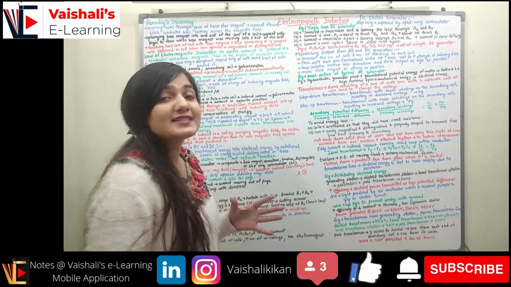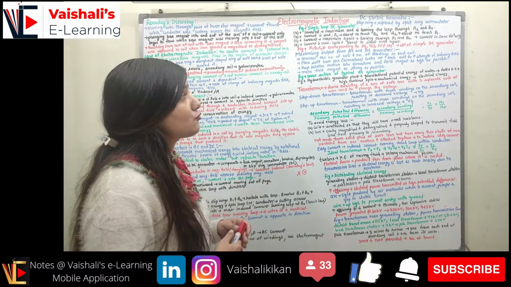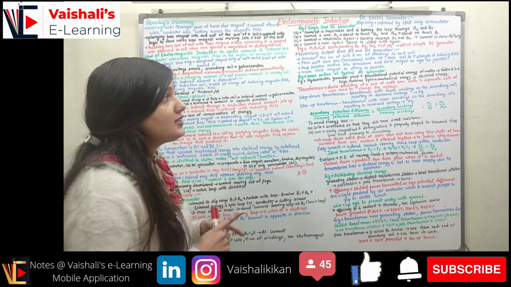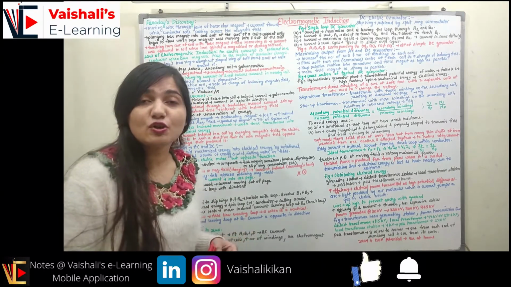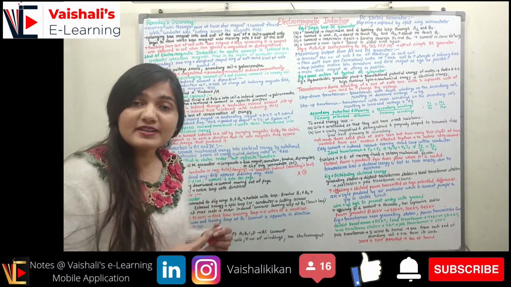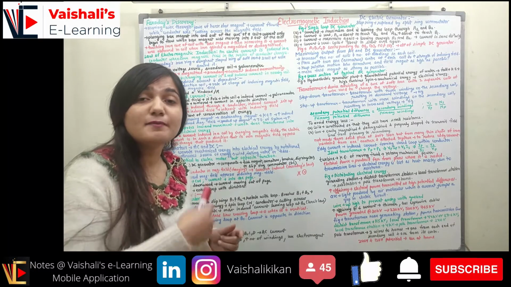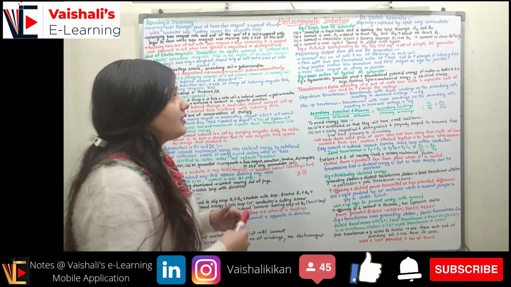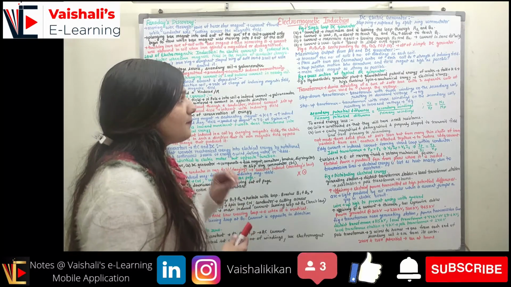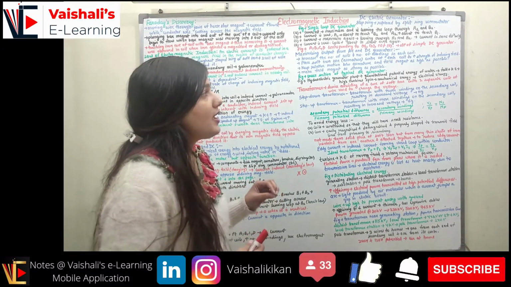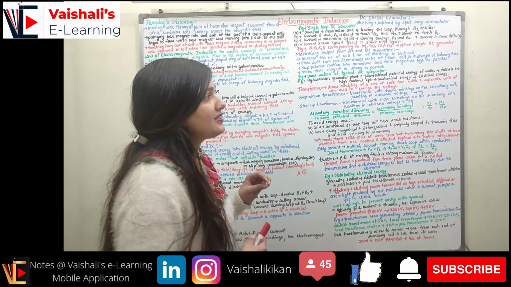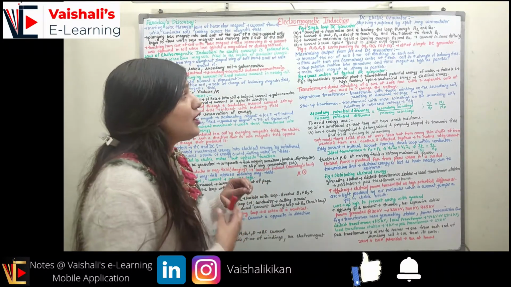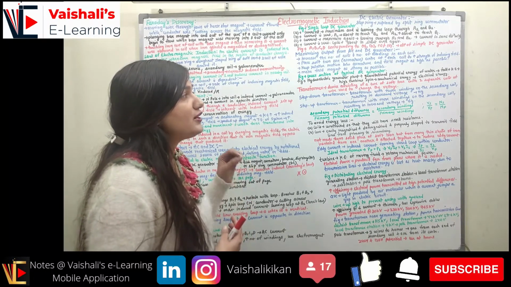Now how to maximize the output? How to maximize the output from AC and DC generators? First is to increase the number of coils and the number of windings in each coil. If I increase the number of coils and the number of windings in the coil, then I can increase the output. Second is placing a soft iron core at the center of each coil to increase the strength of the inducing field, right?